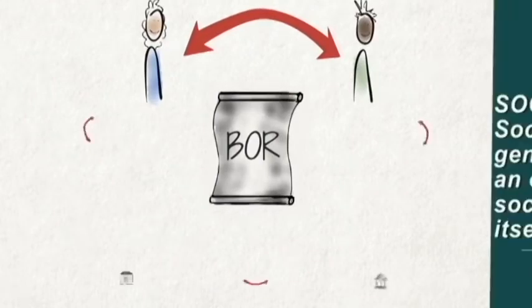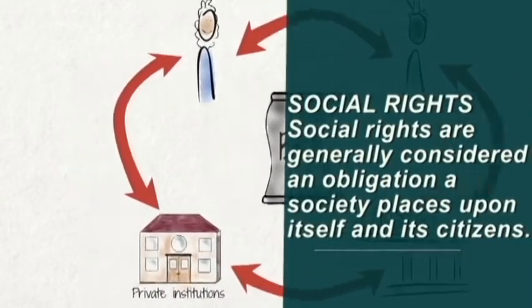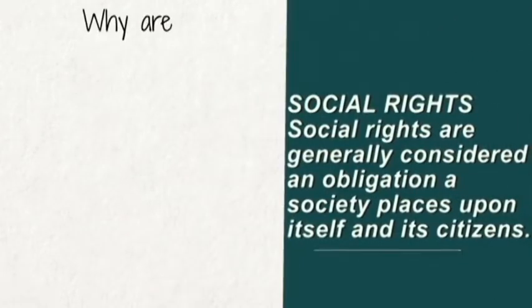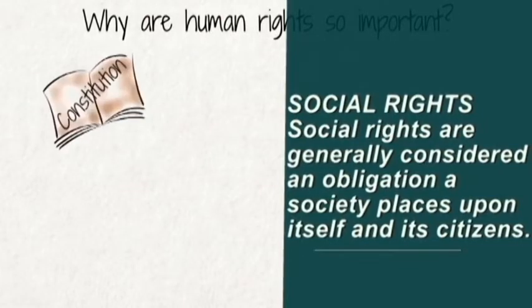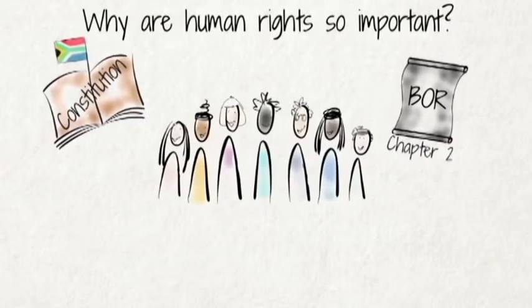Another right is social rights. Social rights are generally considered an obligation a society places upon itself and its citizens to ensure that all people have some specified standard of living without discrimination. Social right puts an obligation upon the state and active intervention to provide certain guarantee that will help an individual survive and be more efficient in the society.